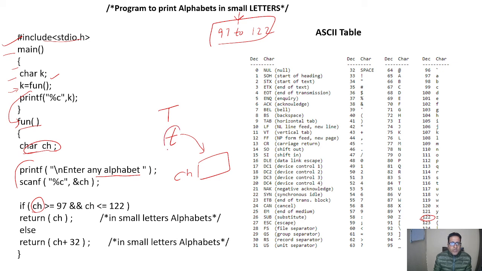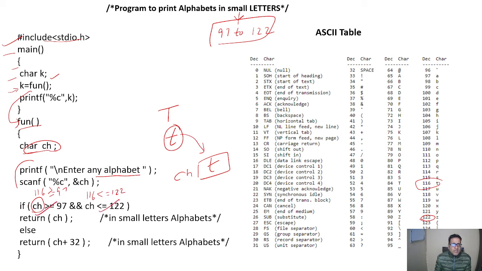So if the user entered small t here, it will check that t has the value, we can see from the table, 116. So it will check that 116 is greater than or equal to 97 and 116 is less than or equal to 122.